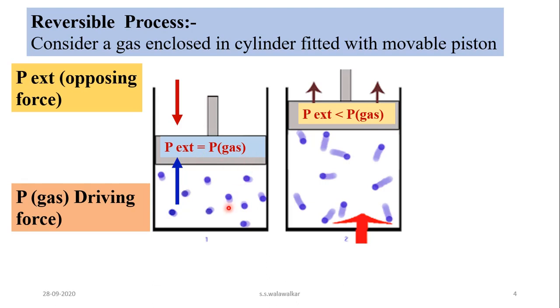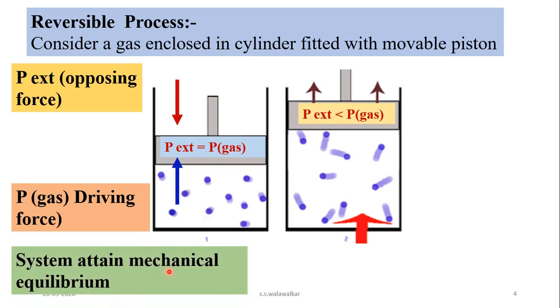That means the system does not work on the surrounding, or the surrounding does not work on the system, and such a system attains mechanical equilibrium.